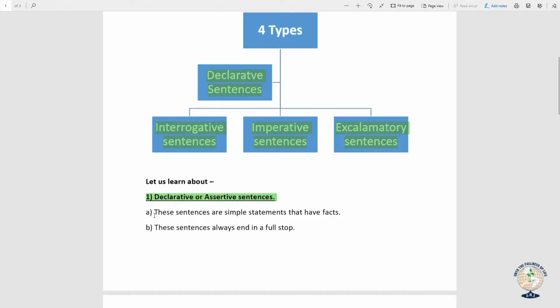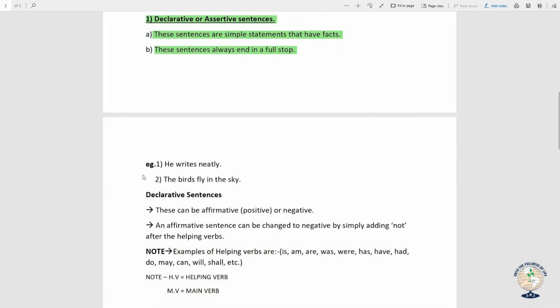Now declarative sentences are what? Declarative sentences are actually those sentences which simply state something or tell the facts. These sentences always end in a full stop. This is what you have to remember. Now, for example, "He writes neatly." "The birds fly in the sky." These 2 sentences are declarative sentences because they are simply stating something.